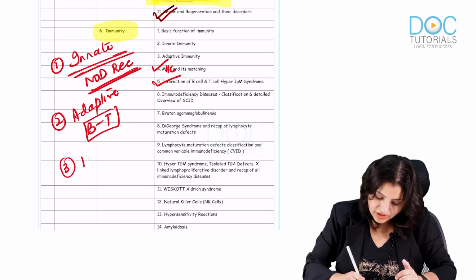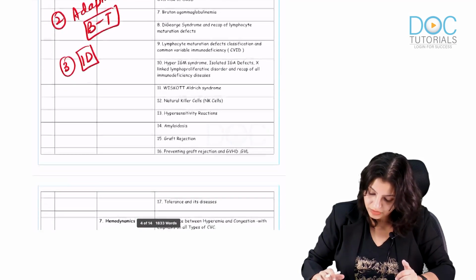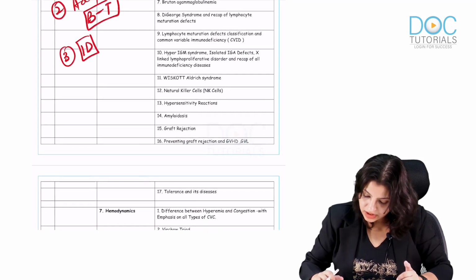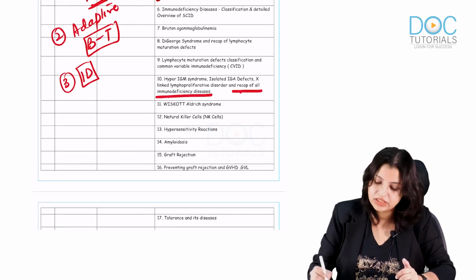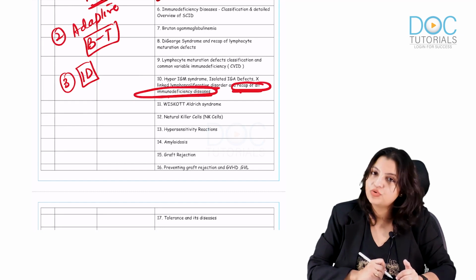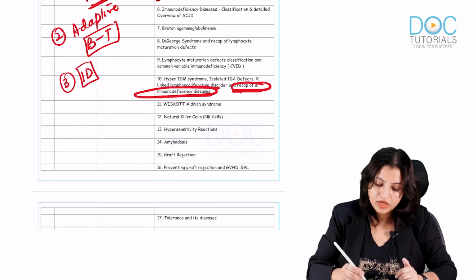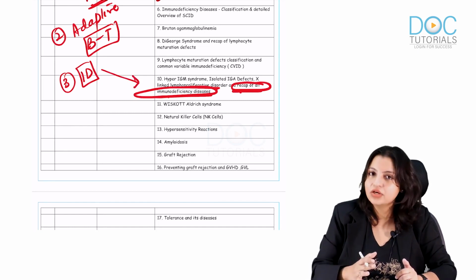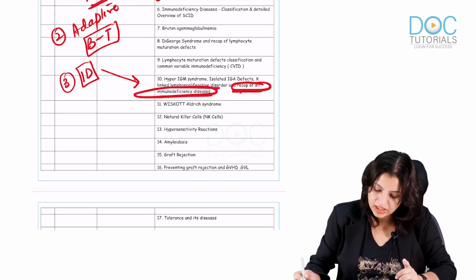Third, immunodeficiency diseases. There is a quiz on immunodeficiency diseases. If you know basics, you will be able to answer that quiz. Here is the recap of all the immunodeficiency diseases in one go. If you are not able to answer, go back and read all the immunodeficiency and then do it. Definitely questions come, and you should be very clear with the recap. So read the recap.